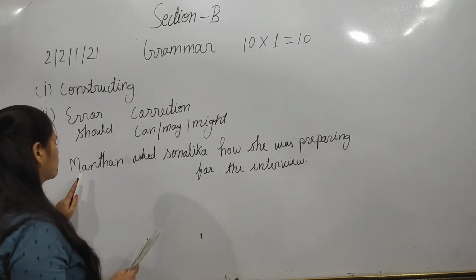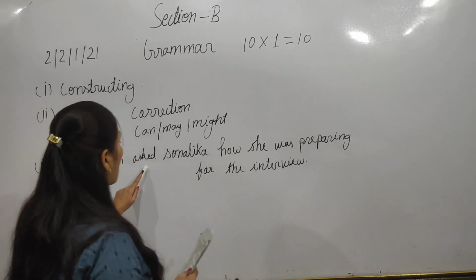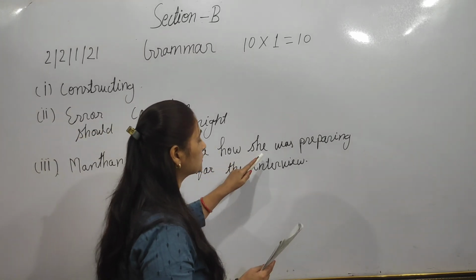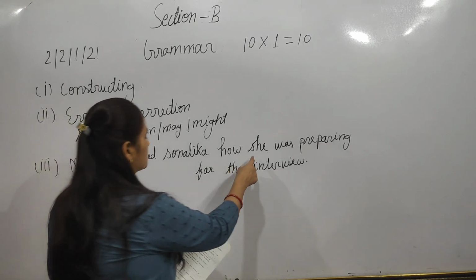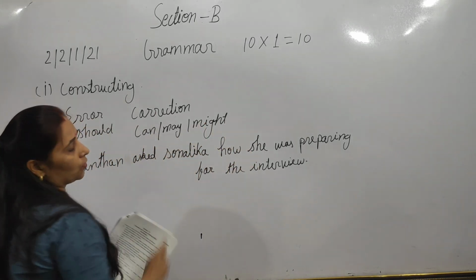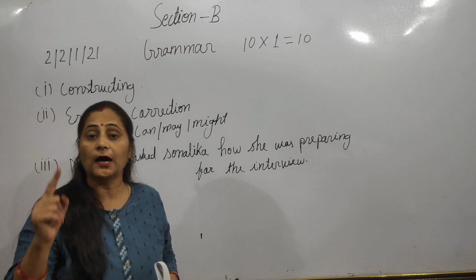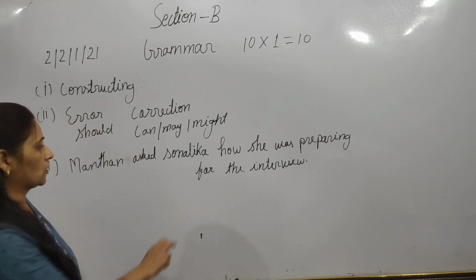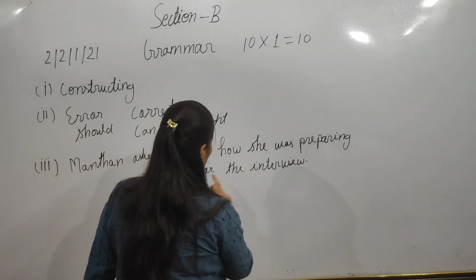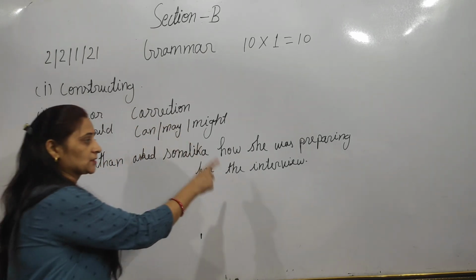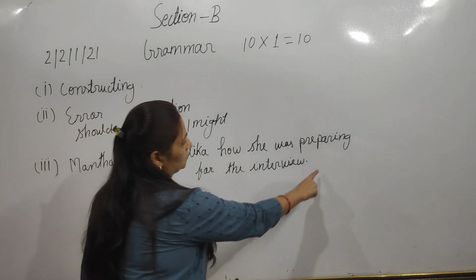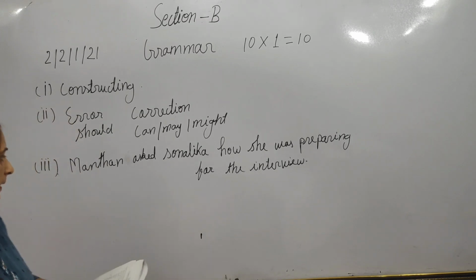So here, Manthan asked Sonalika how she was. Here, how means you. You will change it according to the object of the reporting verb. So it means how she was preparing for the interview. I hope it would be clear. And this interrogative sentence will change into assertive.